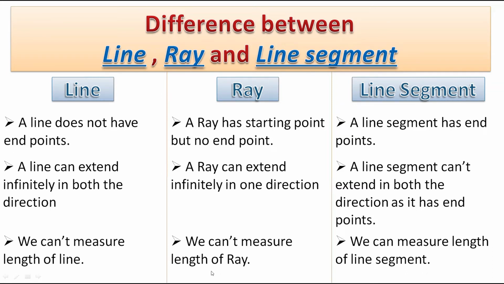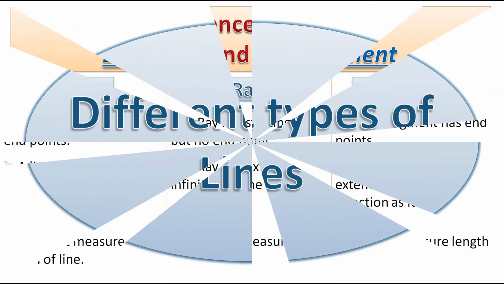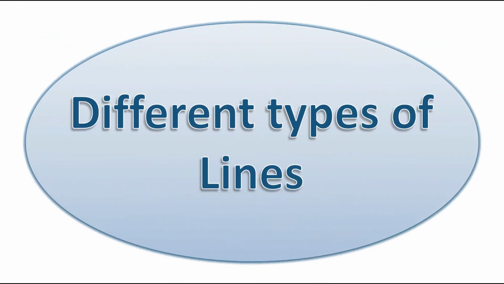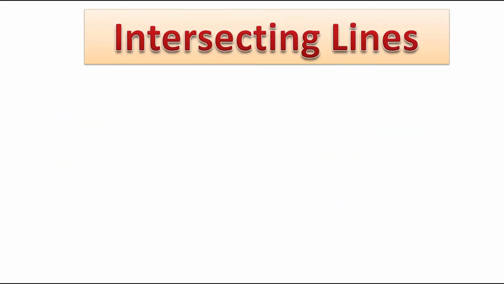We can't measure the length of a ray because it can extend infinitely in one direction. But we can measure the length of a line segment because we can't extend a line segment. Now we will see different types of lines. There are many different types of lines. Here I have taken some types. So let's see. This is the first type, that is intersecting lines.